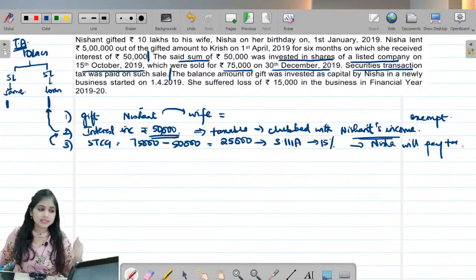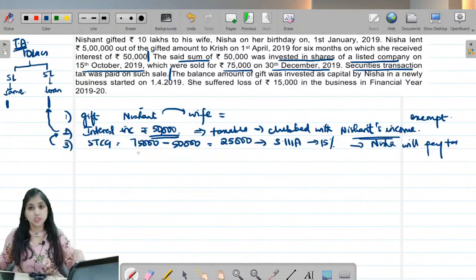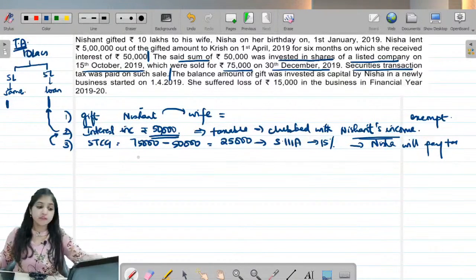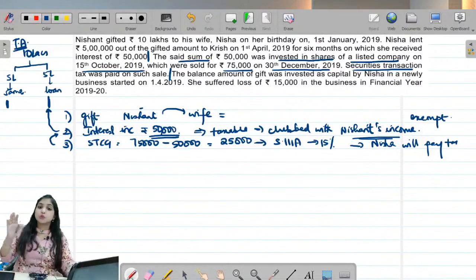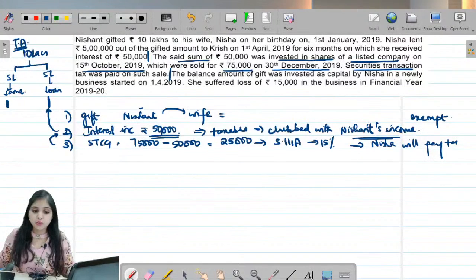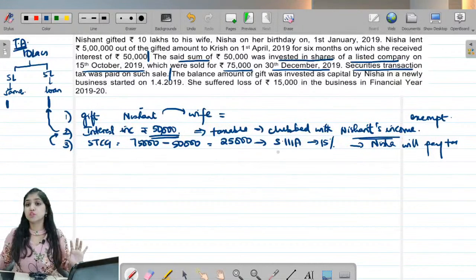Did you see how we were discussing? We spoke about STCG. We realized the period of holding is less than 12 months, hence STCG. We showed the calculation of STCG. We spoke about 111A and the 15% tax rate. Then we came to clubbing provisions. Follow the same manner. Did you understand, guys? Yes, I will apply section 111A at 15%, but I will not apply clubbing provisions.